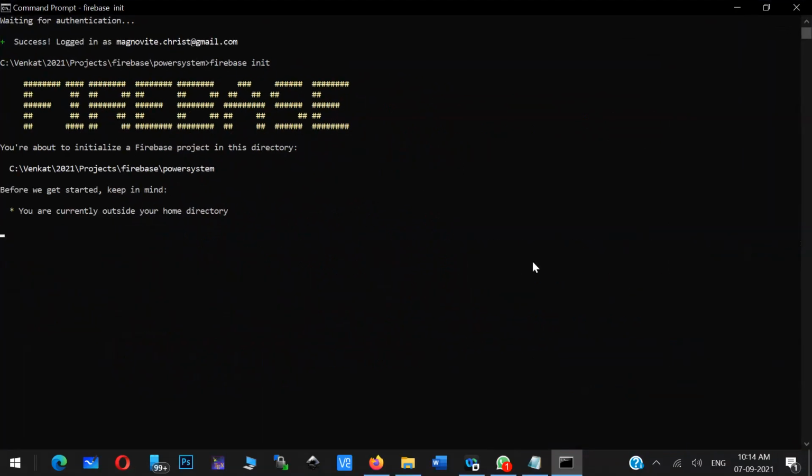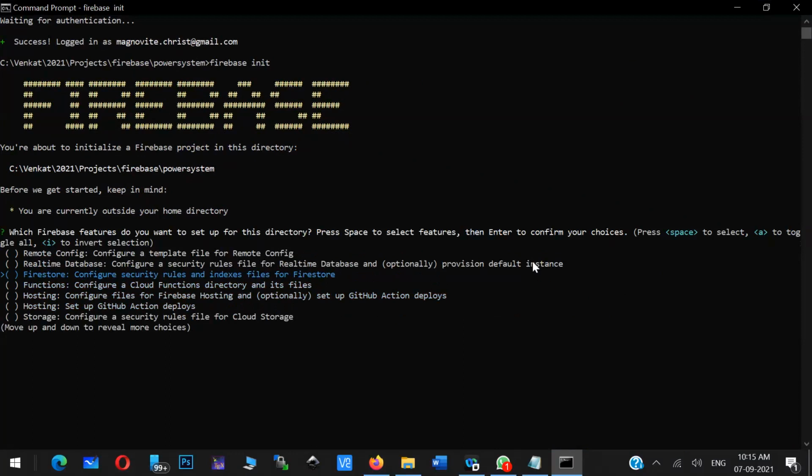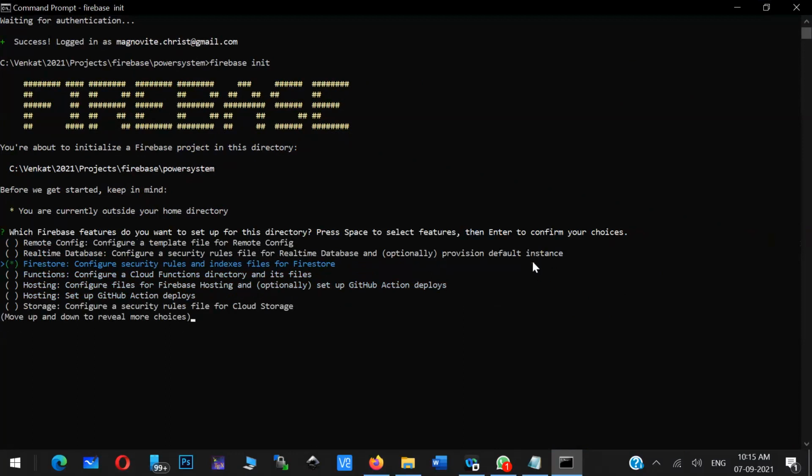Now I'll just show you. These are the variety of things you have in Firebase. If you want Firestore, you just have to press star. Otherwise deselect that using the space. If you want function, press the space button and select that one. If you don't want it, again press the same space button and deselect.